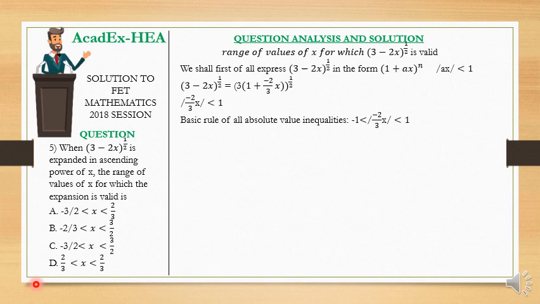And by the basic rule of absolute value, if this is less than 1, then it means this lies between -1 and 1. It is greater than -1, and then it is less than 1.